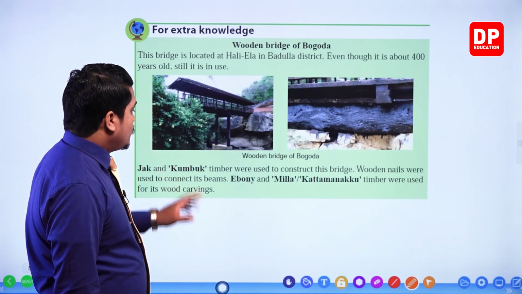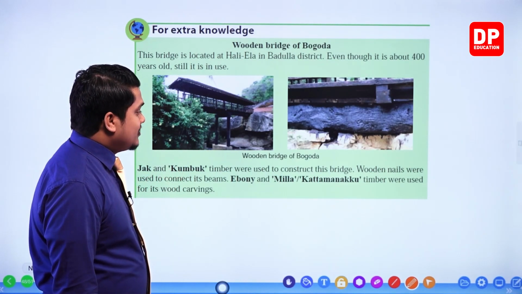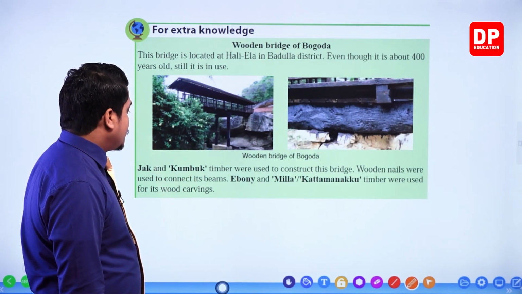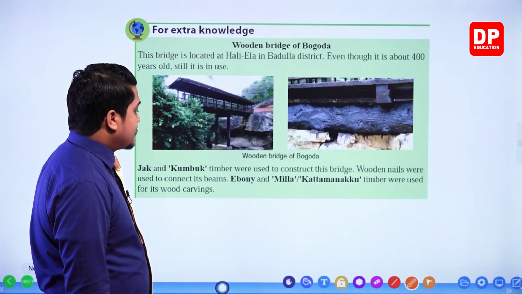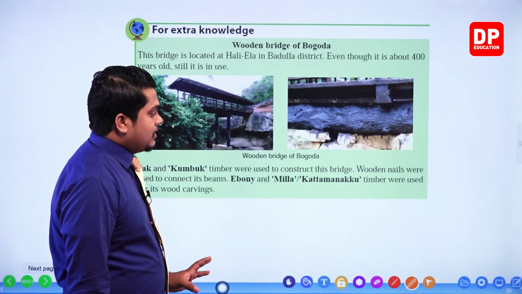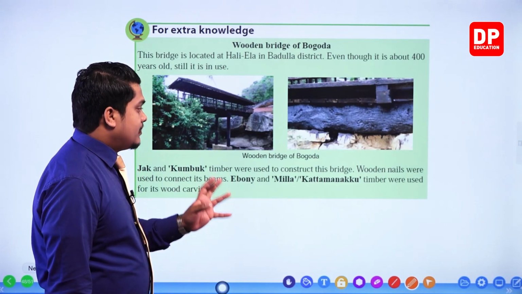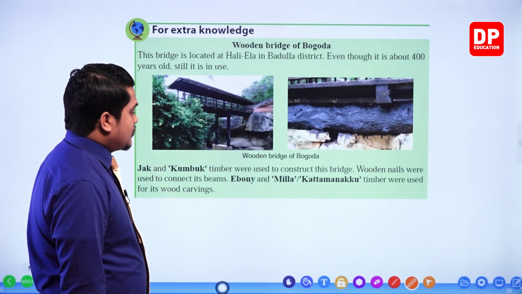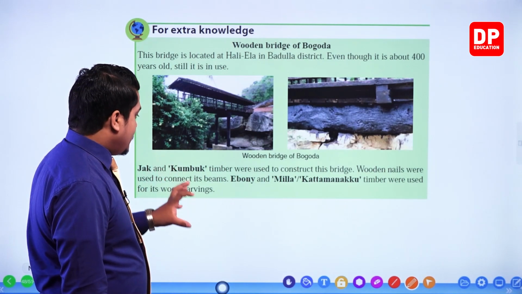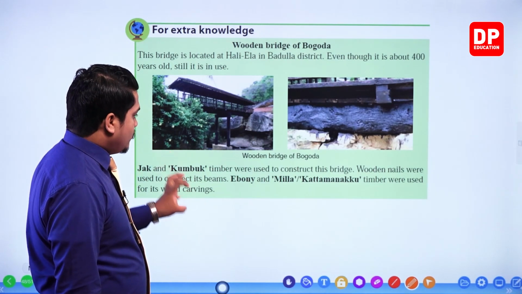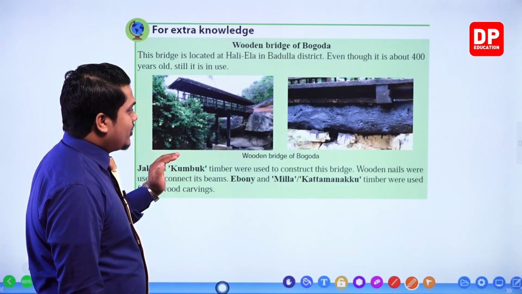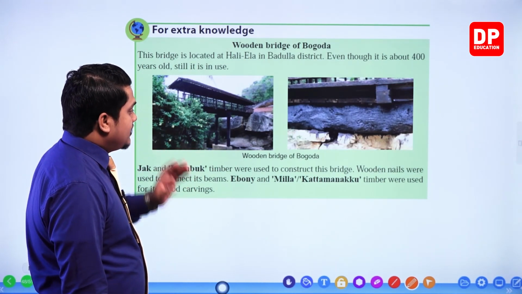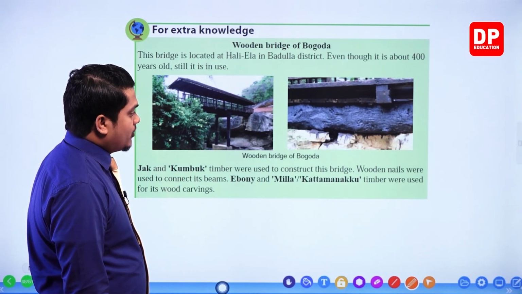Jack and kubuk timber were used to construct this bridge. Wooden nails were used to connect its beams. Ebony and miller timber were used for its wood carvings. So ebony, miller, jack and kubuk are the main types of wood used in making this wooden bridge of Bogoda, my dear children.